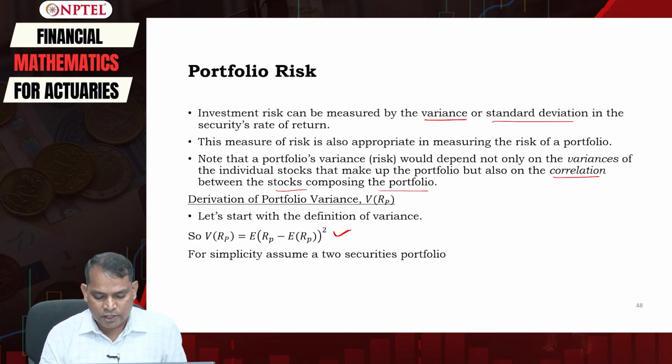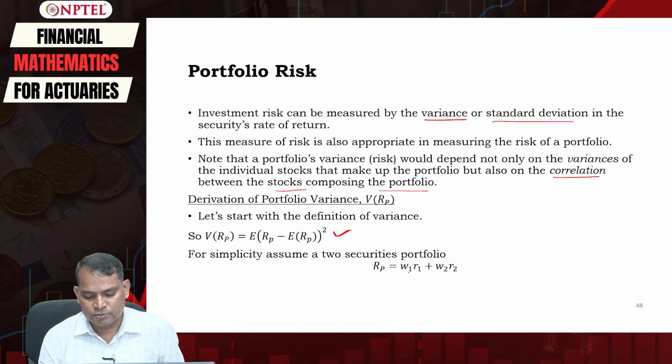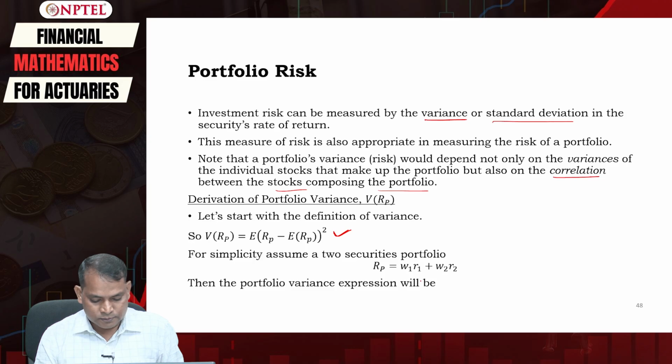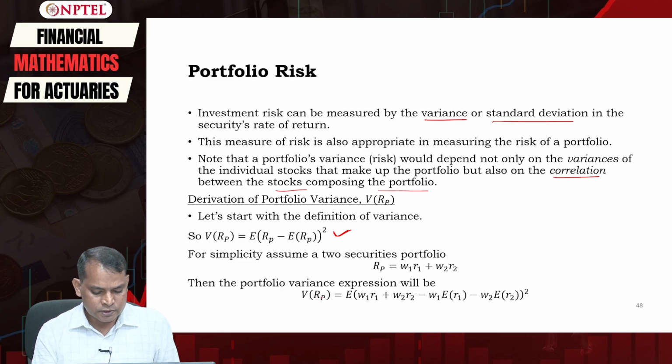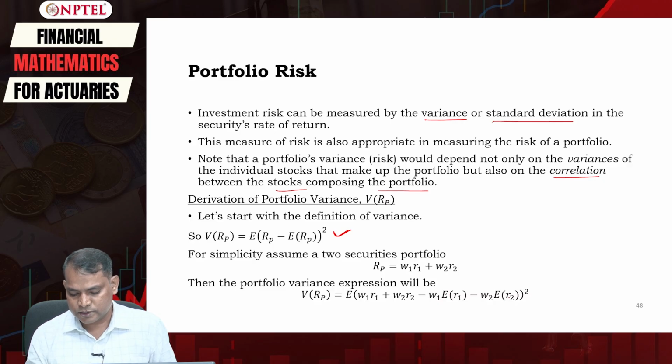For simplicity, assume a two security portfolio again. Therefore, the expected return of the portfolio is W1 R1 plus W2 R2, and the portfolio variance can be expressed as the variance of RP is equal to the expectation of W1 R1 plus W2 R2, minus W1 expectation of R1 minus W2 expectation of R2, square.